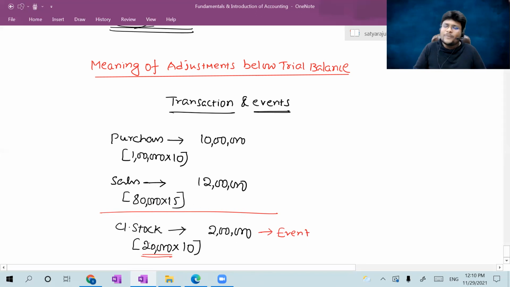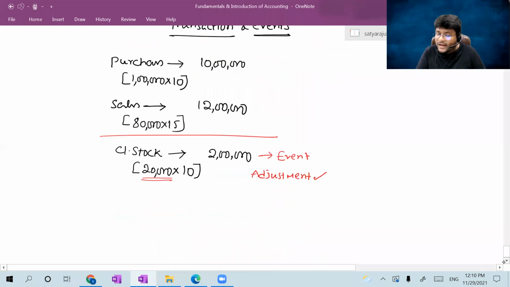Let us assume I already prepared the trial balance before deriving the closing stock. Then such a closing stock should be taken into the books of accounts as an adjustment. Why? Because my trial balance was already prepared based on the purchases and sales transactions, but just now I derived the closing stock. That's why I want to consider the closing stock into the books of accounts right now. So if you observe, many times the closing stock is given in the problems as an adjustment only.